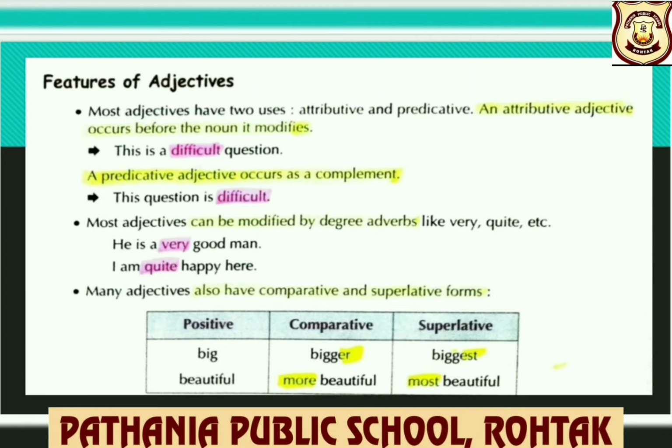Many adjectives also have comparative and superlative forms. For example, positive big, comparative bigger, superlative biggest. Next example, beautiful, more beautiful, most beautiful.